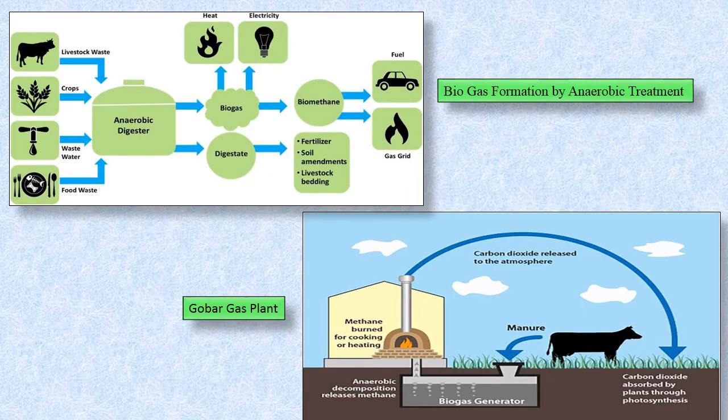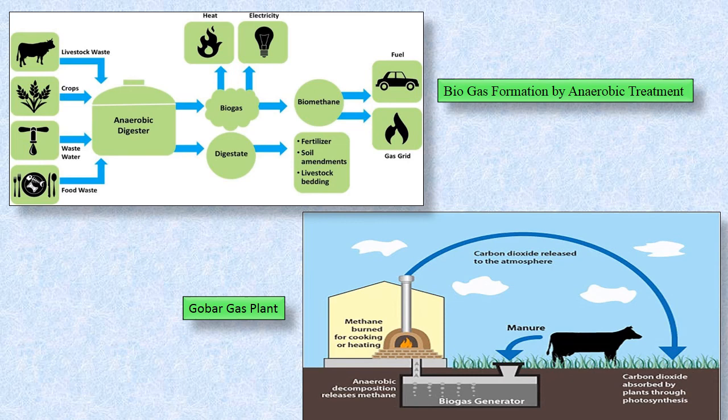Let's go ahead. Now, how is biogas formation done by anaerobic treatment? Let's understand with the help of the diagram. What is the source first? The animals, that is livestock waste, the waste from the crops, water is required, and any biodegradable waste, that is food waste, can be used. All this is put into the anaerobic digester, where with the help of water it gets decomposed with the help of bacteria, which releases biogas and digestate.